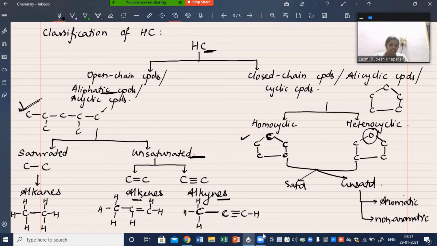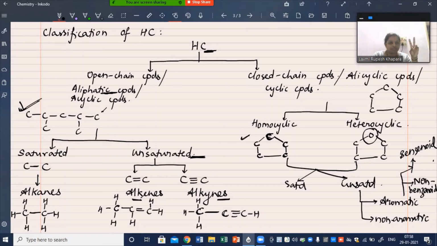In aromatic, further there are two types, benzenoid and non-benzenoid. Benzenoid means benzene ring containing compounds. So this is the basic classification of cyclic compounds.